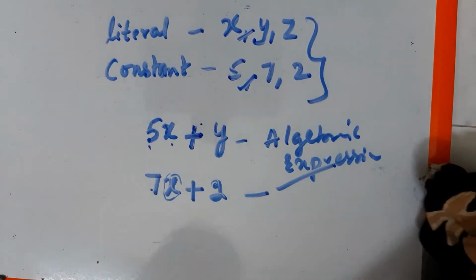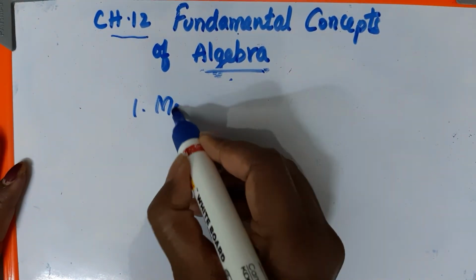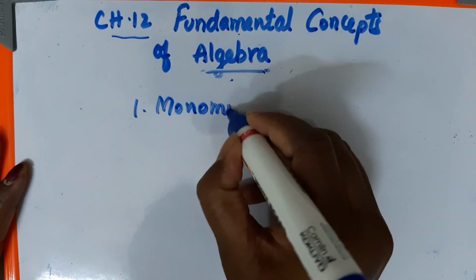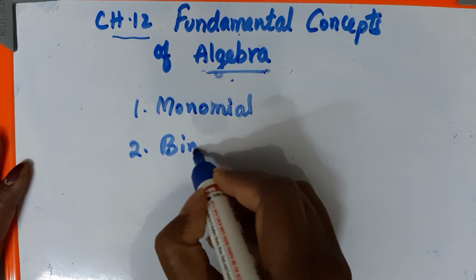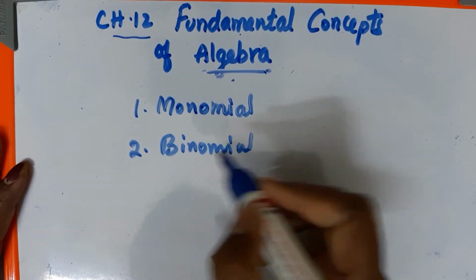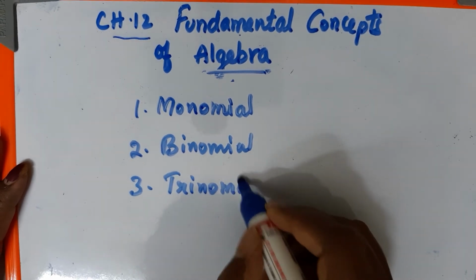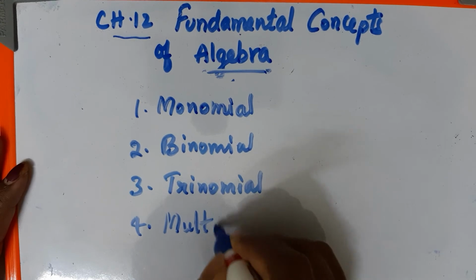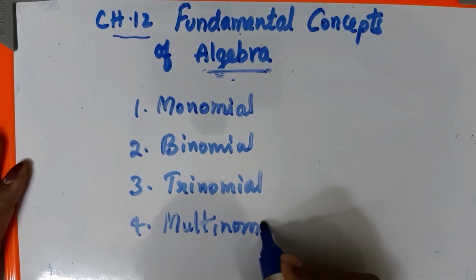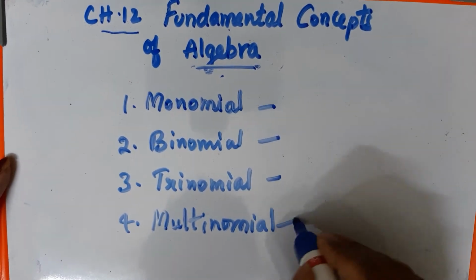In algebraic expressions, we have different types: first is monomial, binomial, third trinomial, fourth multinomial. The name itself tells it: monomial, binomial, trinomial, multinomial.